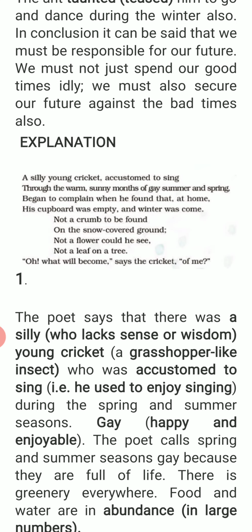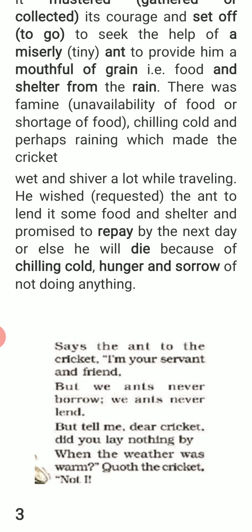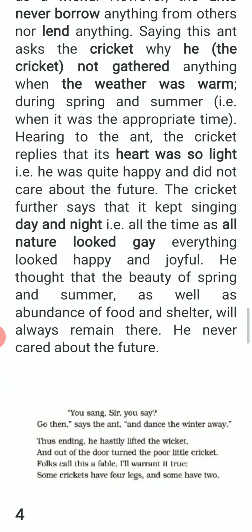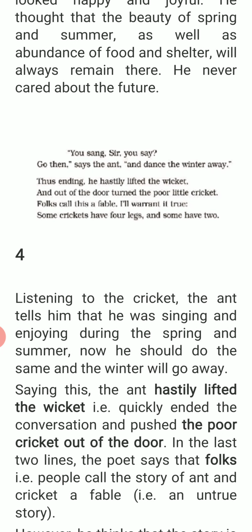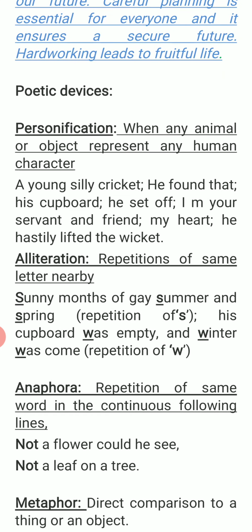See here, second, third line, not a flower could he see, not a leaf on a tree. So continuation of the word not is there. So when the same word is at the starting of continuous lines in a poem, then it becomes anaphora.